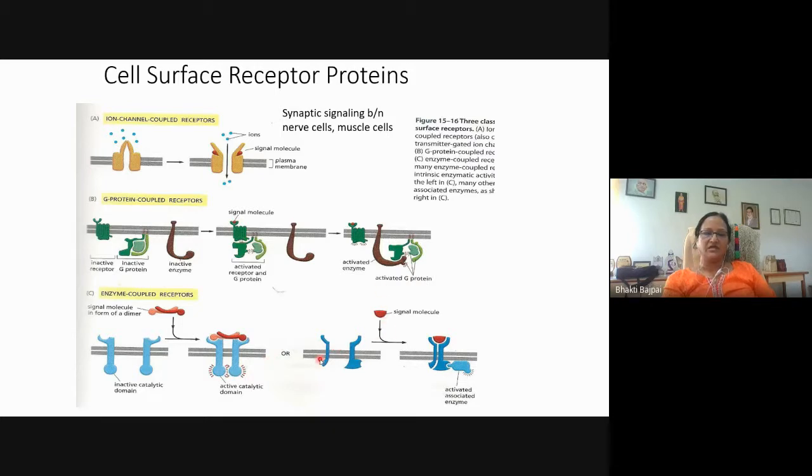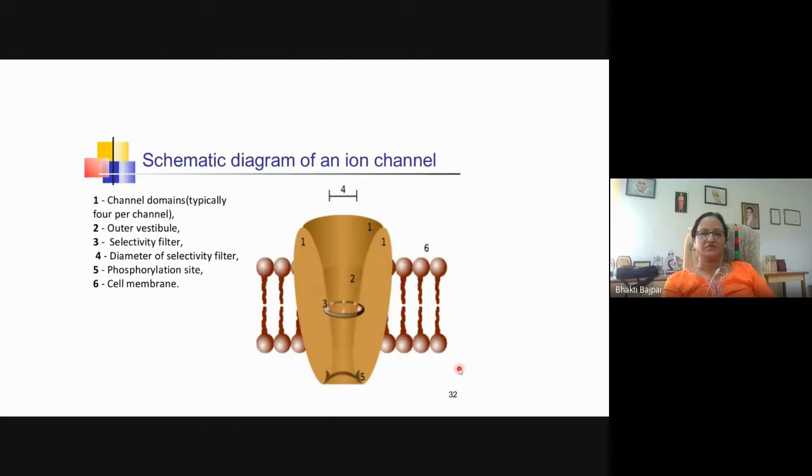Another way in which the enzyme coupled receptors can act. In that case, the receptor doesn't have the catalytic subunit, but after activation they bring about the activation of the associated enzyme. So these are the inactive units of the enzyme. Signal brings about the dimerization and provides the binding site for the associated enzyme, which then becomes activated.